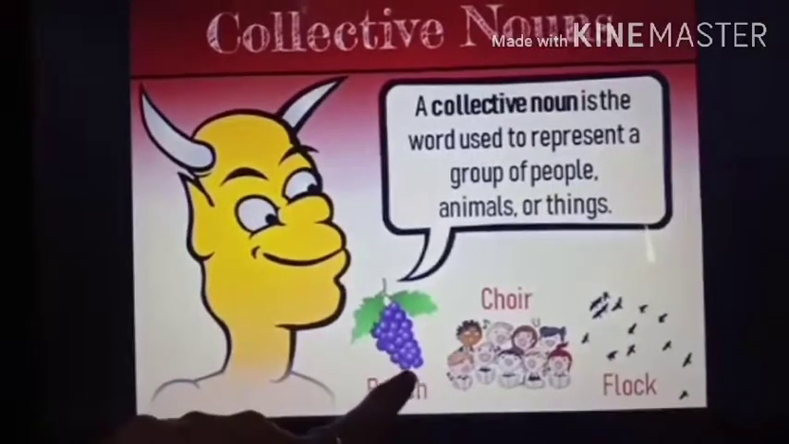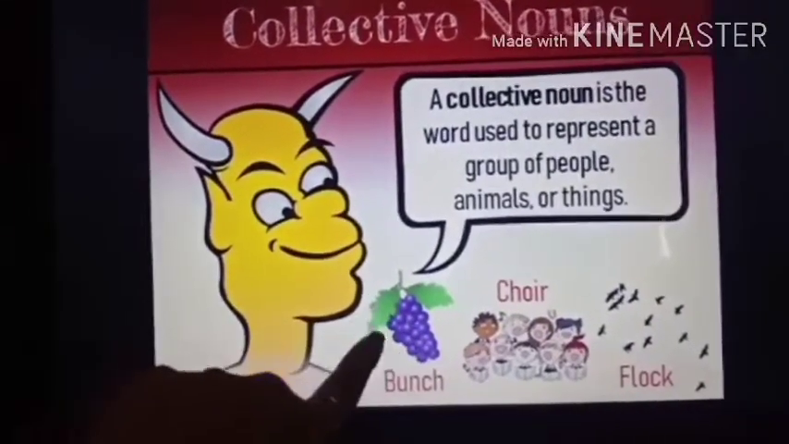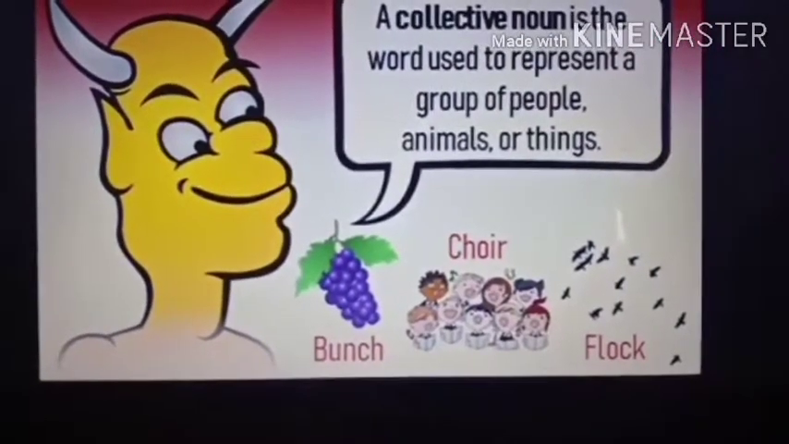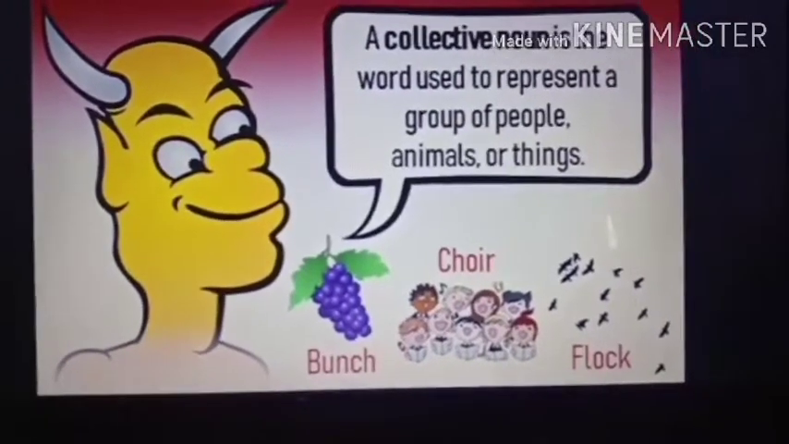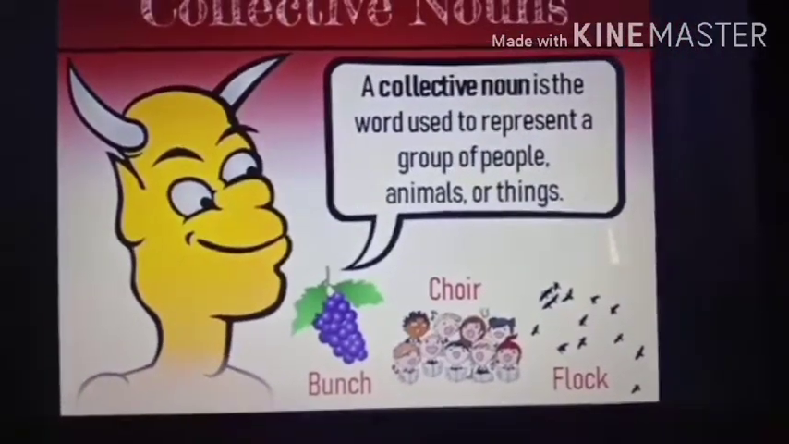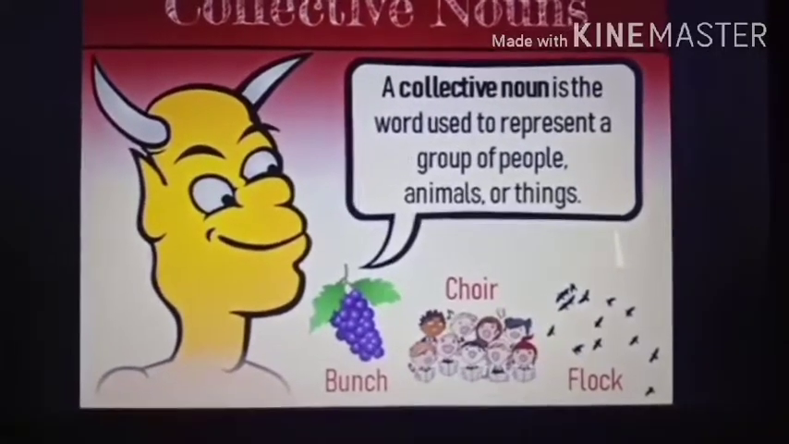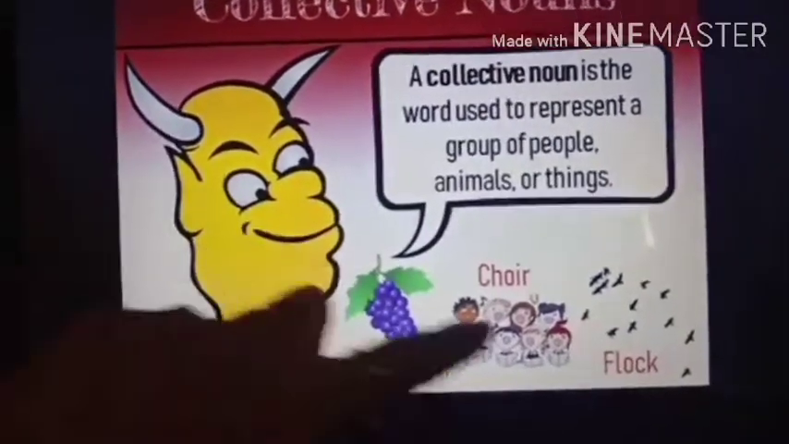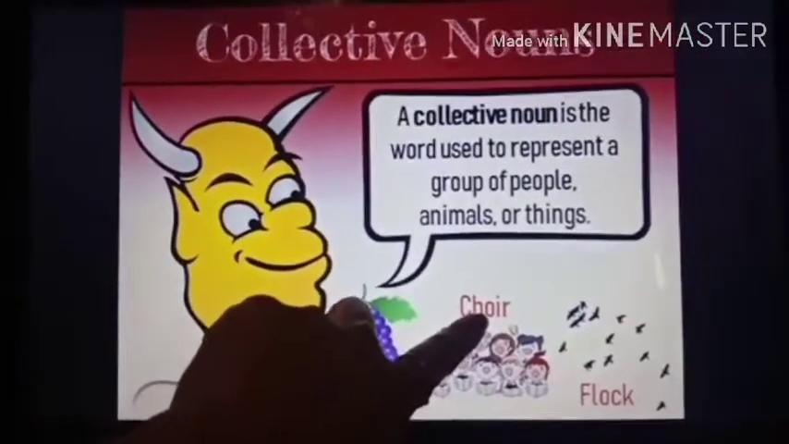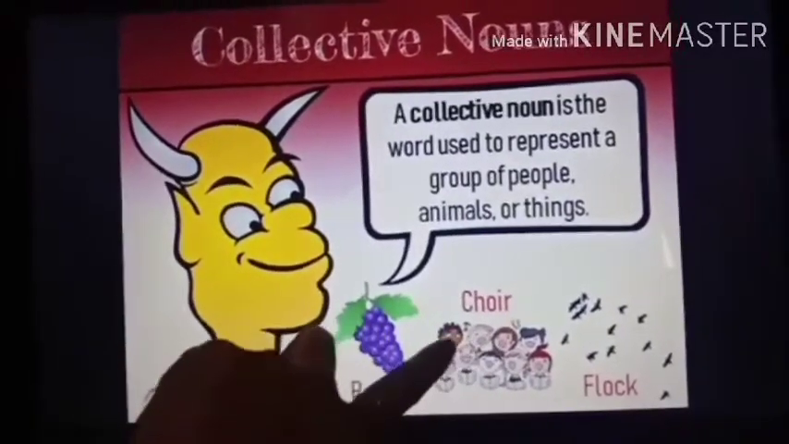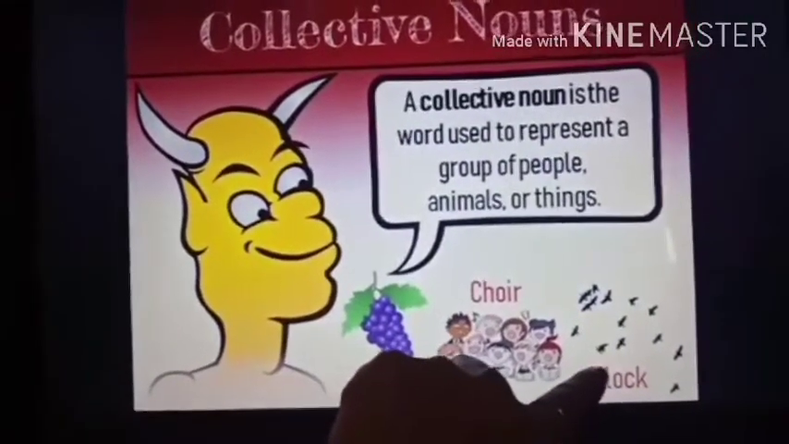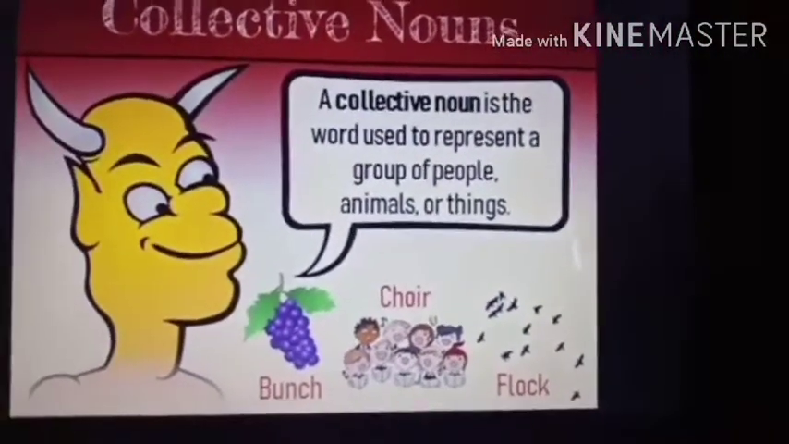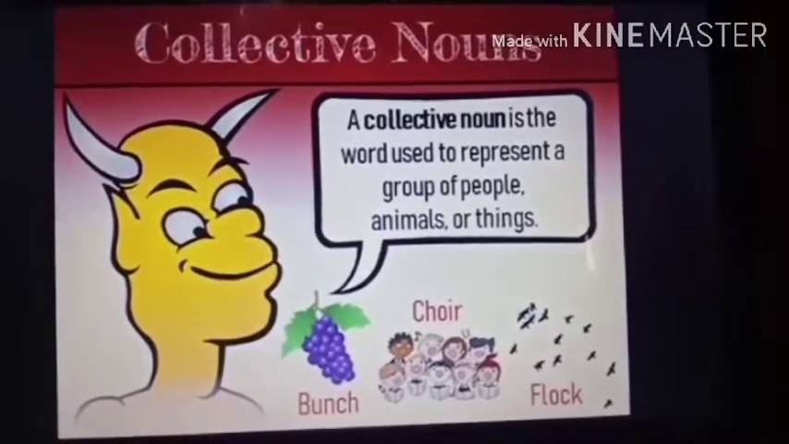See, here some examples are given. Bunch: a group of grapes is called a bunch. Choir: when a group sings, there is a special group for singing, in schools also and at shows on stage. A group of singers is called a choir. And flock: a group of birds is called a flock. Understood? So these were examples and this was the definition of collective nouns.